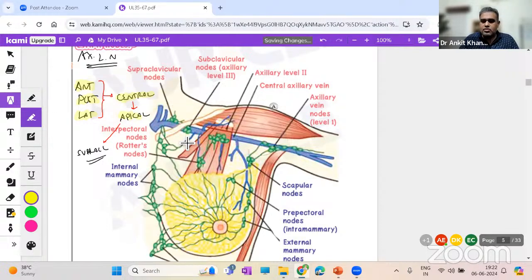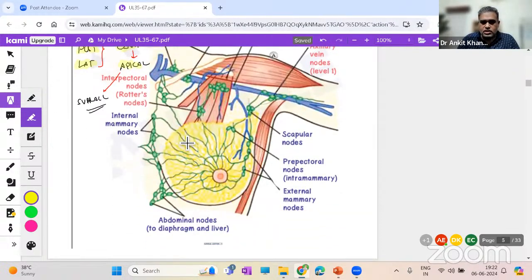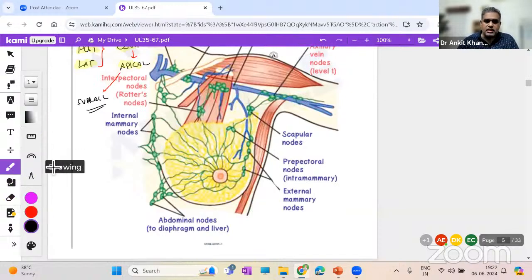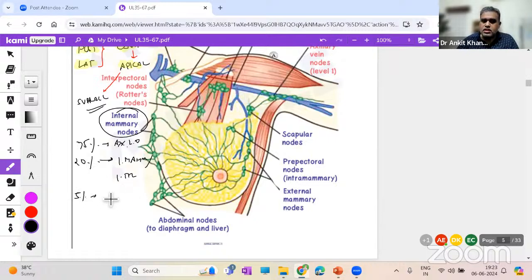But now look at the diagram over here. So you can see these green dots, these are all the lymph nodes. And do remember that in drainage of the breast, once you write this topic, 75% of the drainage goes to the axillary lymph nodes. Then you also see that around 20% of the drainage goes to the internal mammary or internal thoracic lymph nodes. Remember, internal thoracic lymph nodes. And 5% of the drainage goes to the intercostal lymph nodes. At least have this idea.